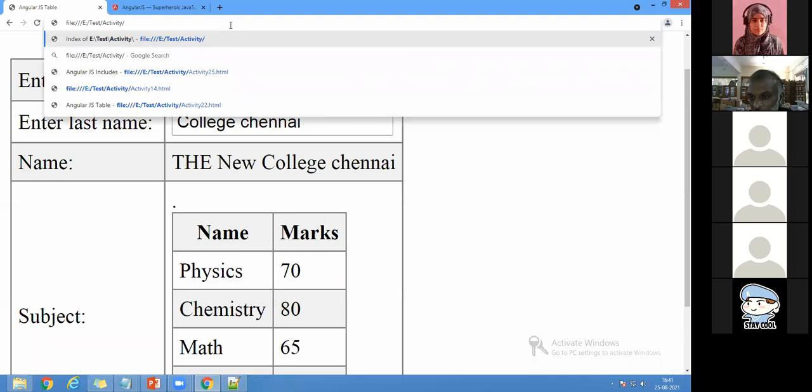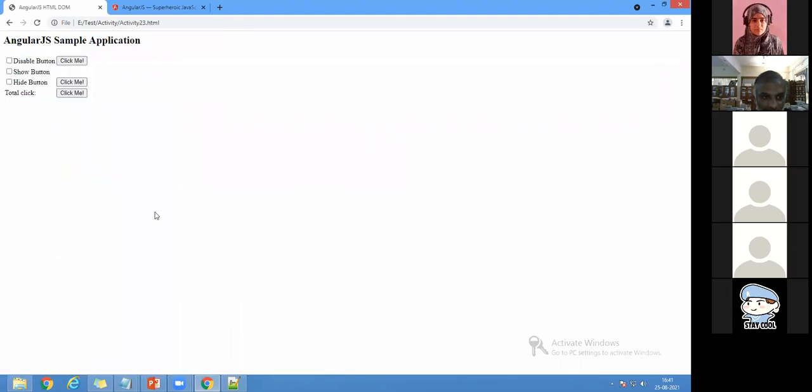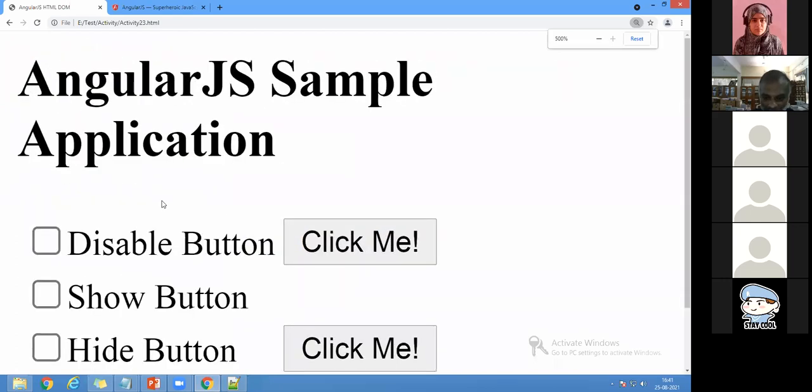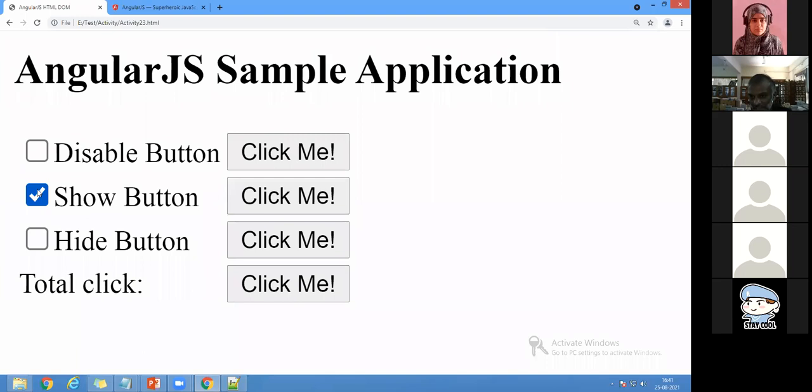Actually, DOM means Document Object Model. With innerHTML along with the appropriate tag ID, we can do whatever process we want to do here. So now I'll come here. It is about activity 23. I'll show that. Now you can see I want to disable the button. I want to enable the button. I want to show the button. So these are all the things that can be done with a predefined keyword.